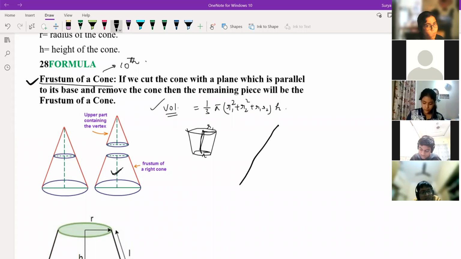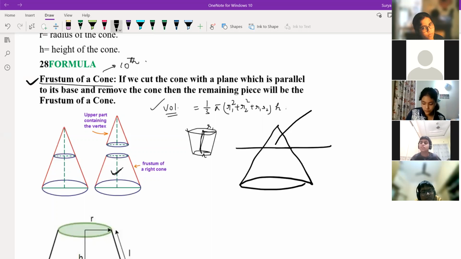The frustum is nothing much. You know this cone, no? Cone part you know, right? So remove, cut the top part, just remove this out. So you'll get a bucket kind of thing, right? So this down part is nothing but frustum. If you know how to find the volume of this bucket, that is nothing but frustum only. If you know cone, you can find frustum also easily.